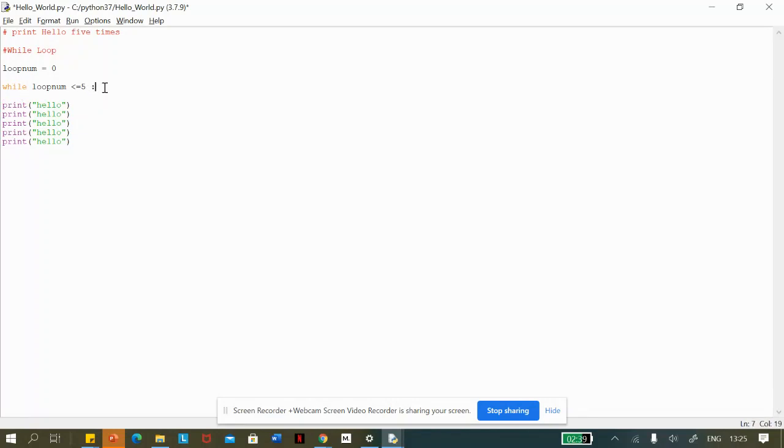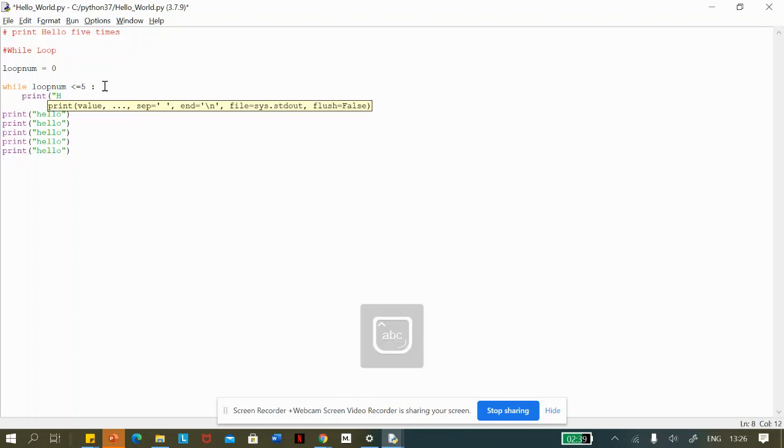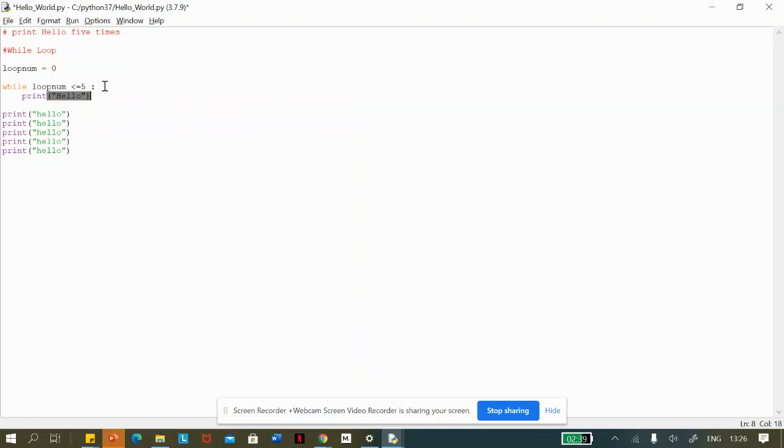Don't worry, you'll understand as I'm writing. Like if and else statements, it is indented because whatever is inside the loop is what's going to have to run again and again. And here I can simply say print hello, and I only have to do this once, and then I can simply say loop num equals loop num plus 1.